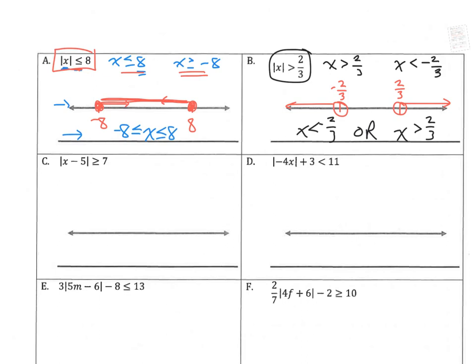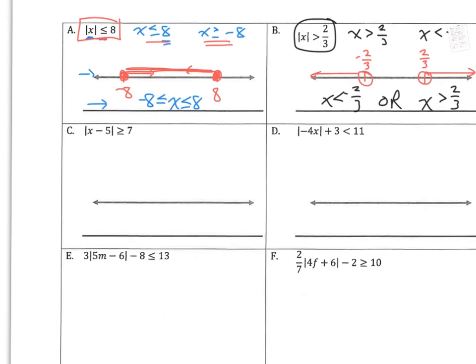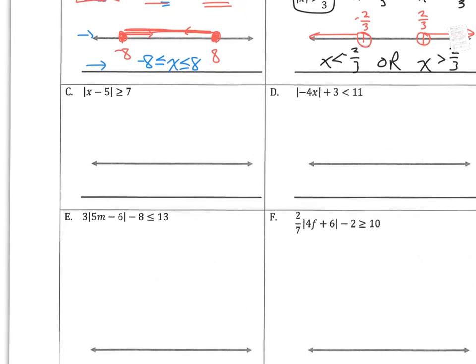All right, example C. So using the same concept that we've been talking about, I take the part that's on the inside, X minus 5. I keep the inequality and the number the same and go greater than or equal to 7.